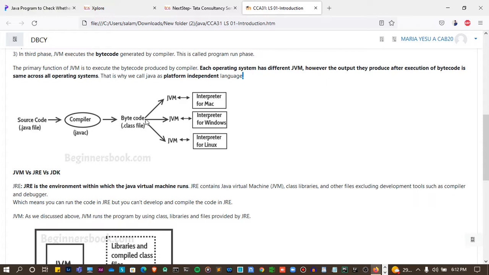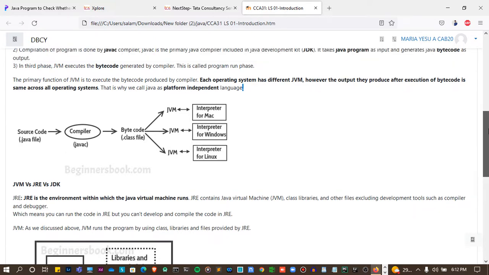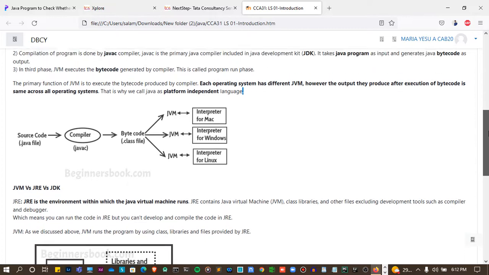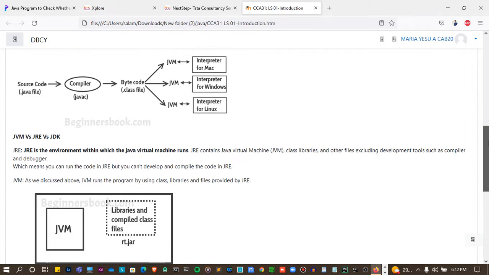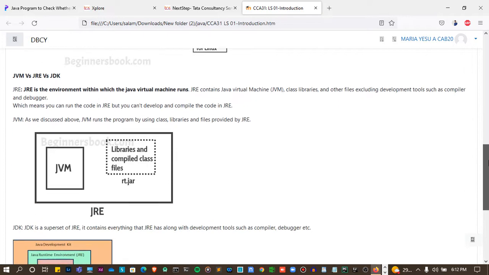The class file will be executed by the JVM on Mac, here on Windows, here on Linux. Whatever you write will be converted into a class file, and the class file will be executed in the operating system by the JVM. This is the process of Java execution: writing, compiling, and running the program. These are the main concepts you should understand and write in your notes.